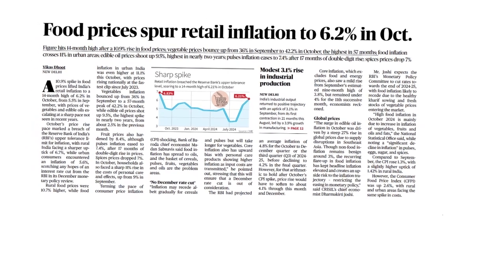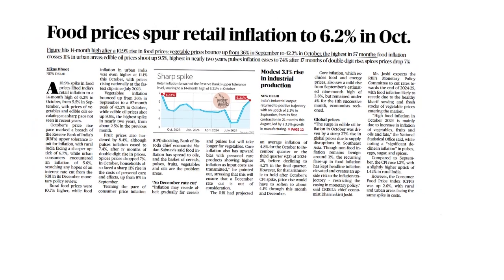Now, this article is saying that recently, due to the global supply chain disruptions, the food prices increased, especially by about 40 to 50%. This increase is mostly seen in vegetables, fruits, and edible oils due to the global supply chain disruptions and basic infrastructural bottlenecks that are there in India. The article also mentioned that food inflation is very high in rural areas compared to urban areas. Now, this is the context of the news.